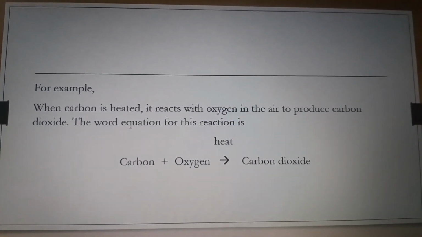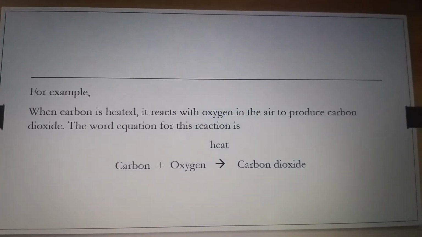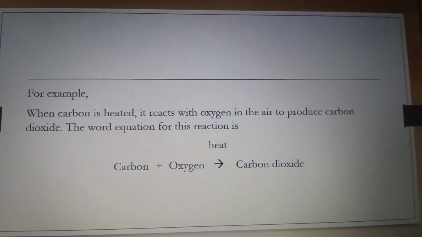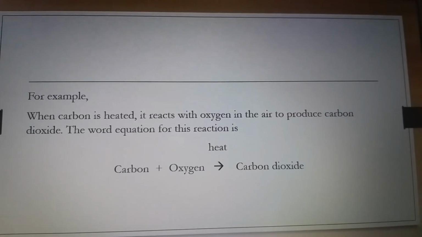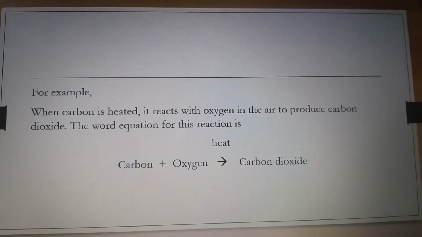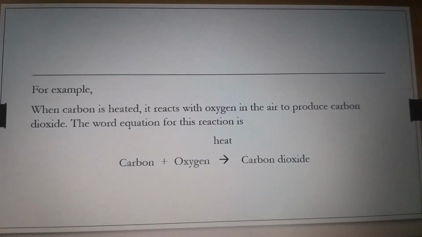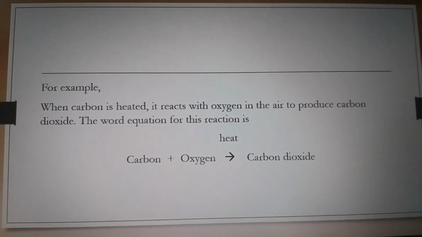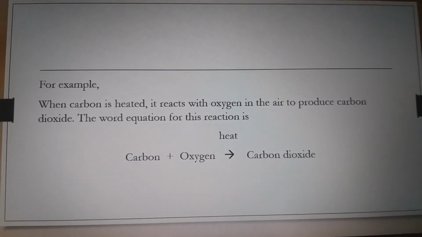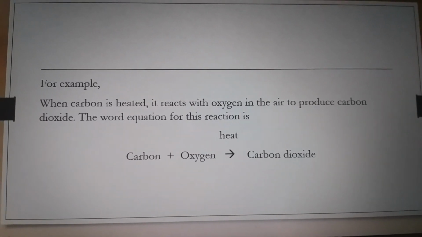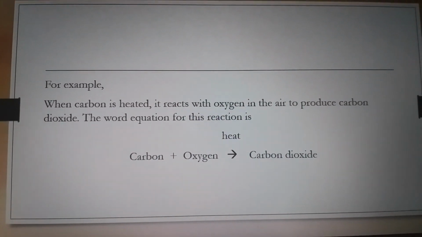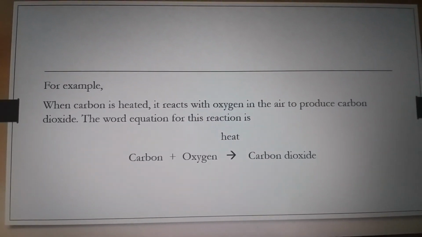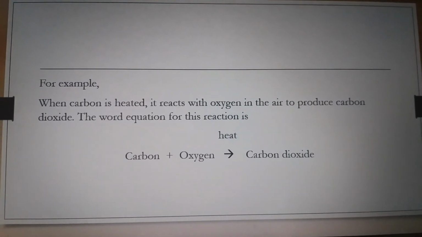For example, when carbon is heated, it reacts with oxygen in the air to produce carbon dioxide. The word equation for this reaction is carbon plus oxygen. These two are the reactants. Gives carbon dioxide. Here, carbon dioxide is a product. If you see above the arrow mark, it's written heat. It means it's a condition because you are heating the reactants. Carbon is heated with oxygen. So the product is carbon dioxide.